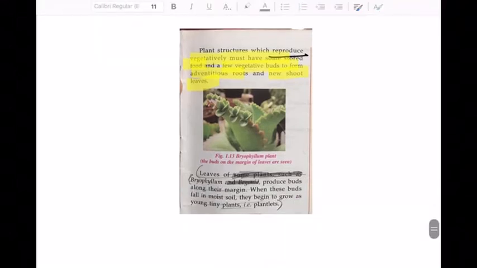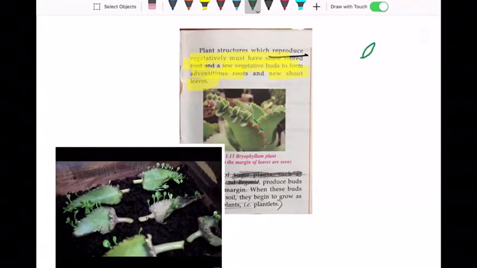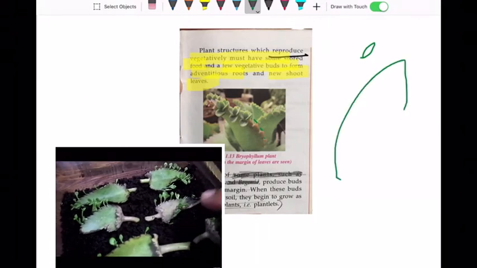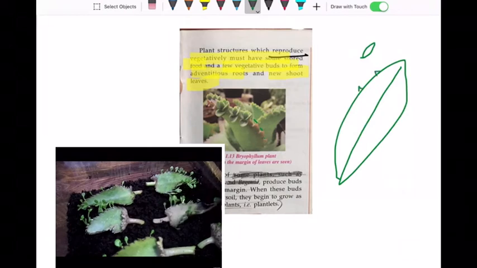Alright, and then we have leaves of some plants such as bryophyllum, as I said, and begonia, which produce buds along the margin. When these buds fall on the moist soil, they begin to grow as new young leaves. Now you see the picture of the bryophyllum. You see the edges of the bryophyllum. These edges have little buds in them.